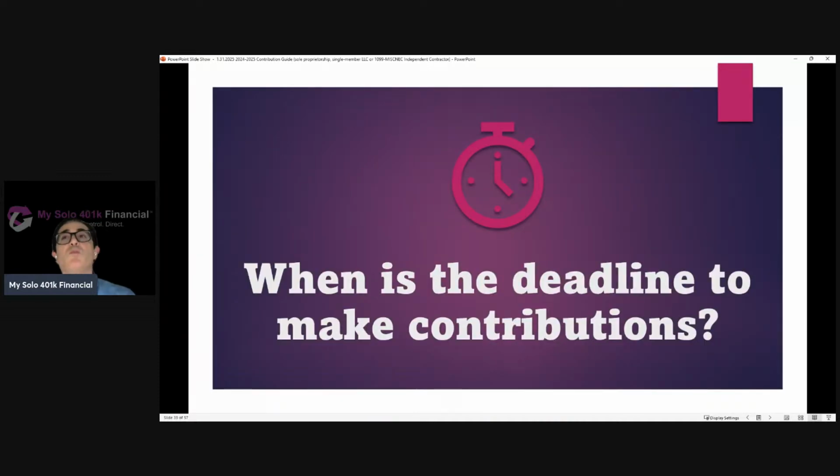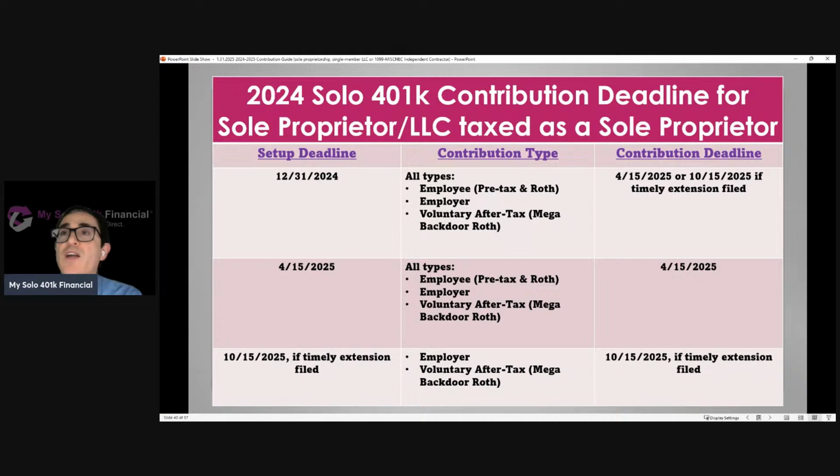But let's put some more meat on the bones, because with SECURE Act 2.0, there's an additional time specifically for businesses that are taxed as sole proprietors, or an LLC taxed as a sole proprietor. Your standard deadline that gives you the most options to make contributions is the December 31st deadline.